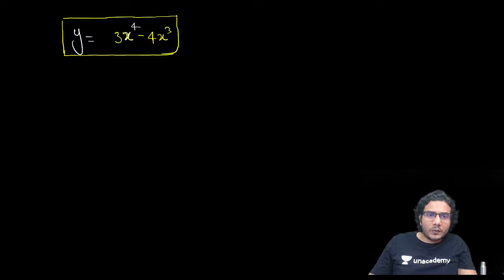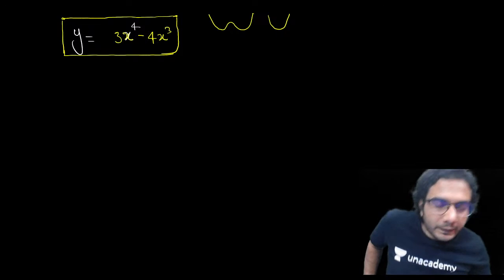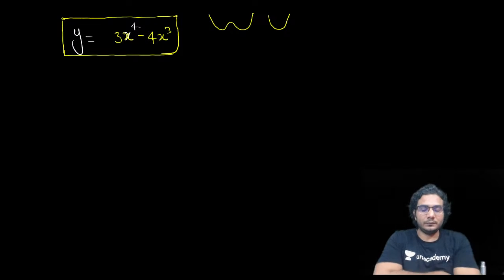You can see it's a polynomial, so fourth degree, you already know it should be like this, right? Or maybe like this. So you need to focus on the points of inflection and maxima and minima. That is an important point for this question. So try this for a minute, then we will discuss. Plot the graph.